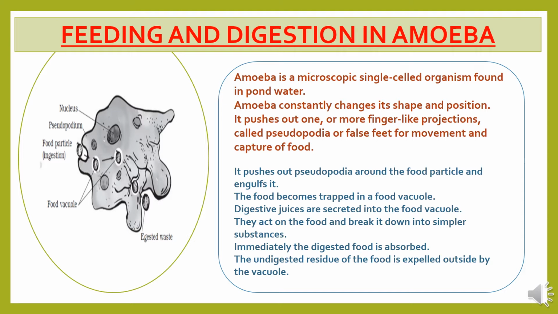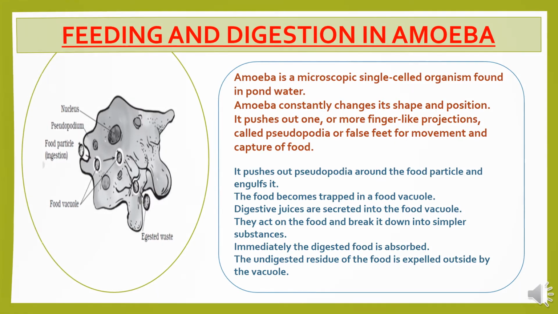The food becomes trapped in a food vacuole. Digestive juices are secreted into the food vacuole. They act on the food and break it down into simpler substances. Immediately, the digested food is absorbed, and the undigested residue of the food is expelled outside by the vacuole.